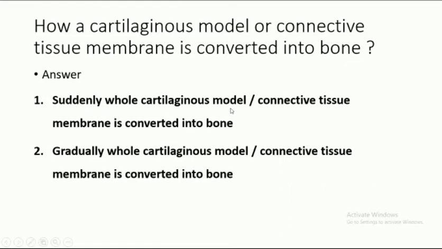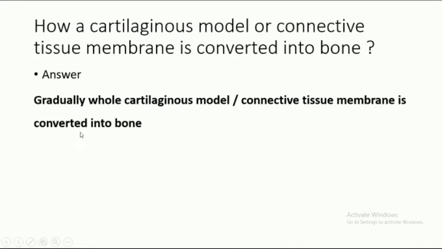Suddenly, or gradually? The answer is gradually, the whole cartilaginous model or connective tissue membrane is converted into bones.